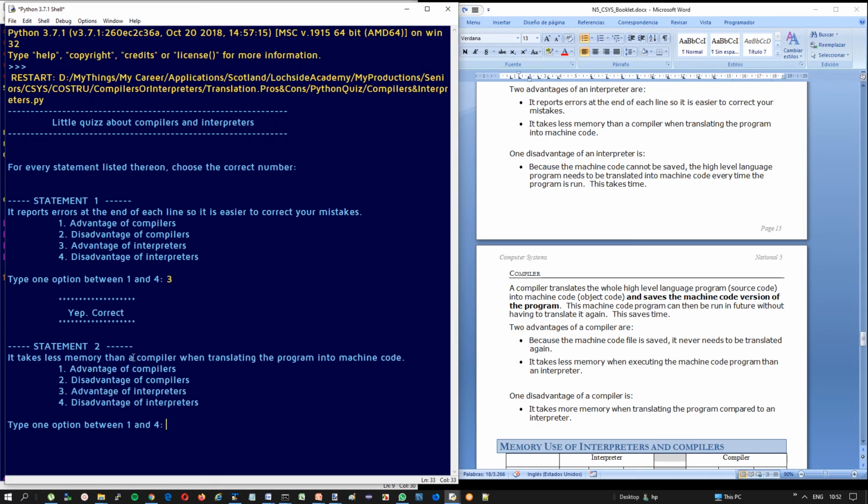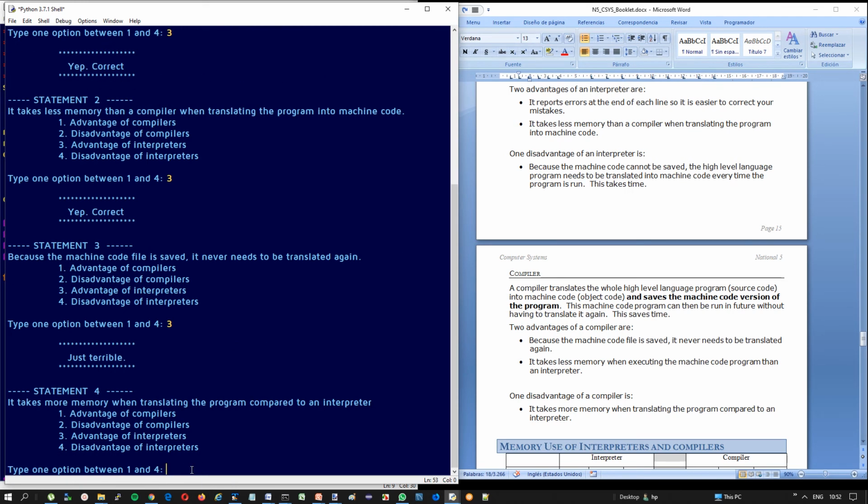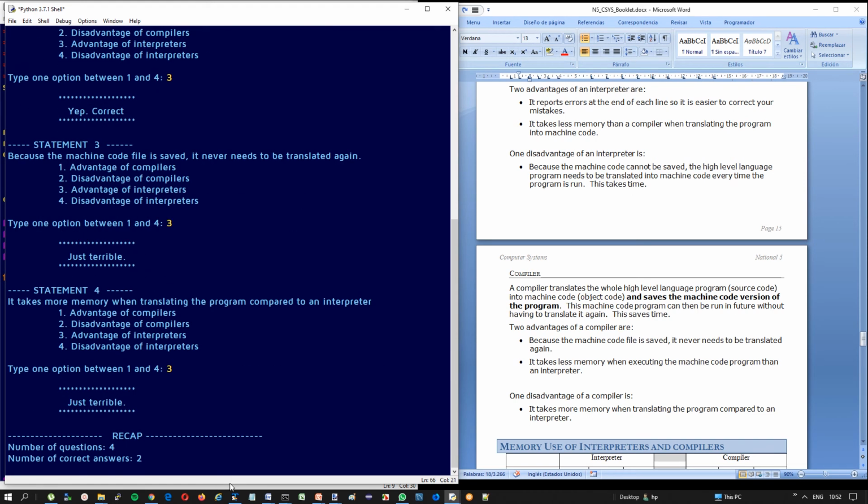Okay, so you go on to the next statement. It lists the next statement, and it says the same thing again. So I can say 3, and it says, yep, correct, and carries on with the next one. I put 3 again, let's say. It says no, it says just terrible. So if I say 3, it just says terrible.